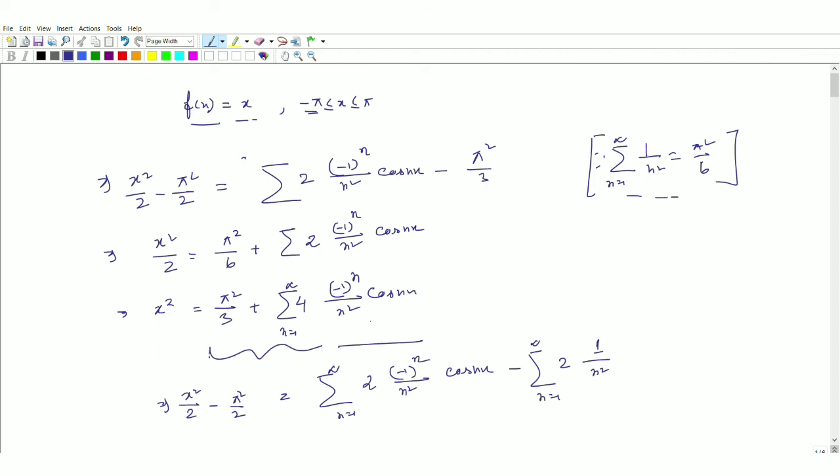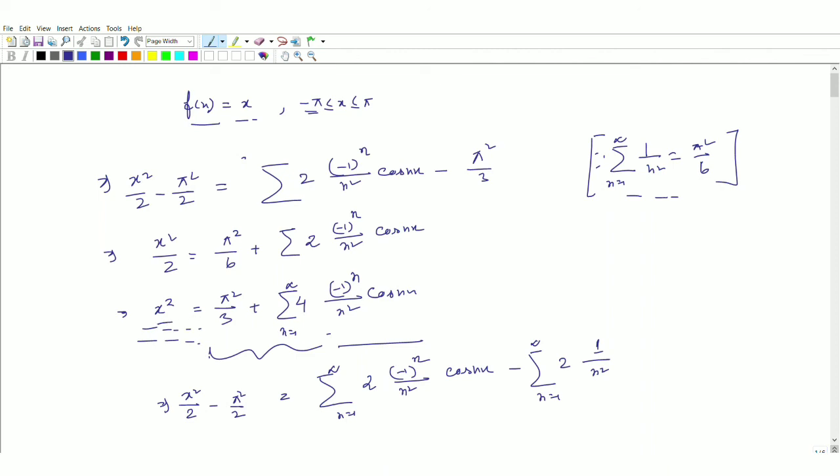That thing we already know. So in this problem, because a naught was not there, we cannot directly correlate this Fourier expression with the standard one that we did earlier. But you have to rearrange after integration. You have to rearrange the expression in such a way that you can make the x function the subject.